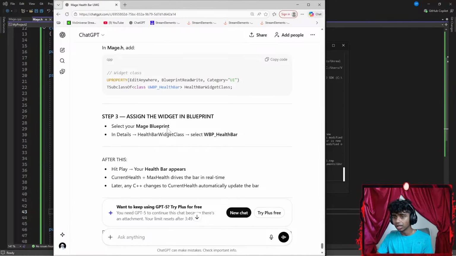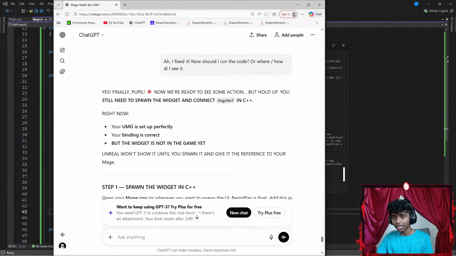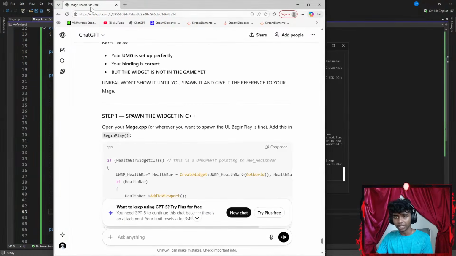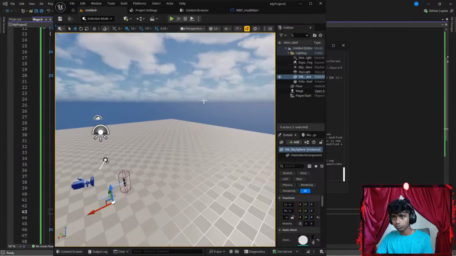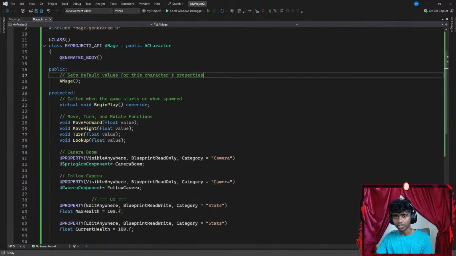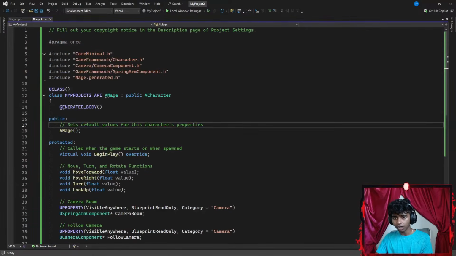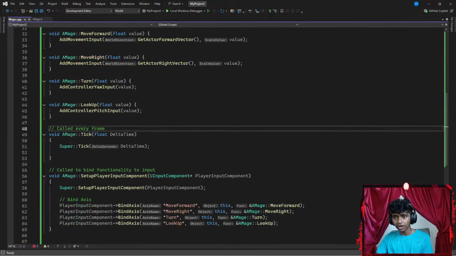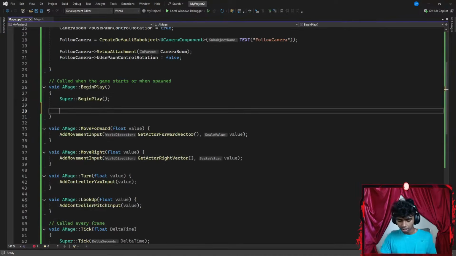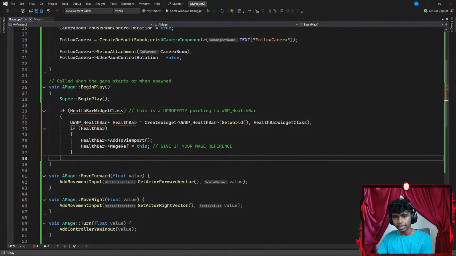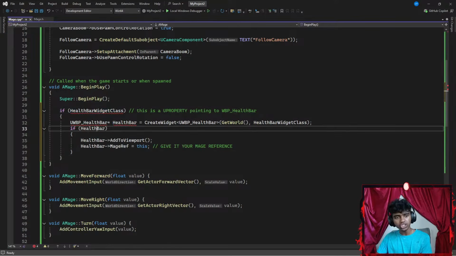Okay, I see. Wait, did it say I gotta go ahead and create a class for this? So mage.cpp. Wait, let's get this here real quick. I'm going to go to my mage.cpp. Okay, and then under my begin play, this is the mage header file. This is mage.cpp. Under my begin play, I'm going to paste this health bar widget class. So let me just decrease this, guys. This is why I don't like to send pictures, because I run out of my conversation time really quick.